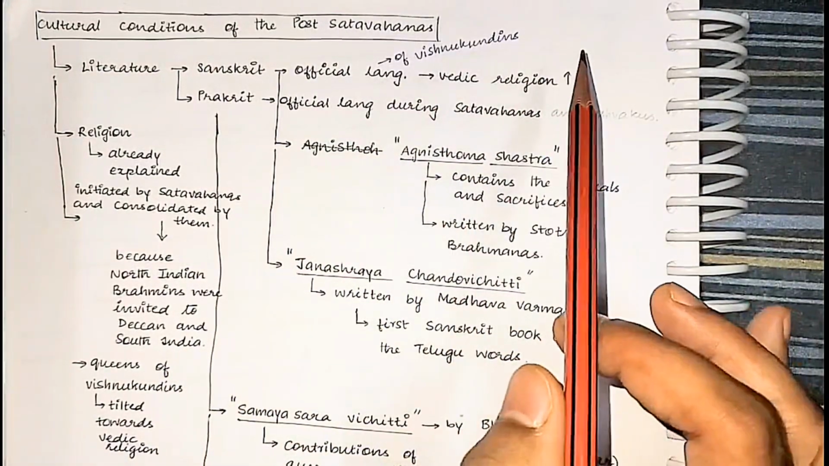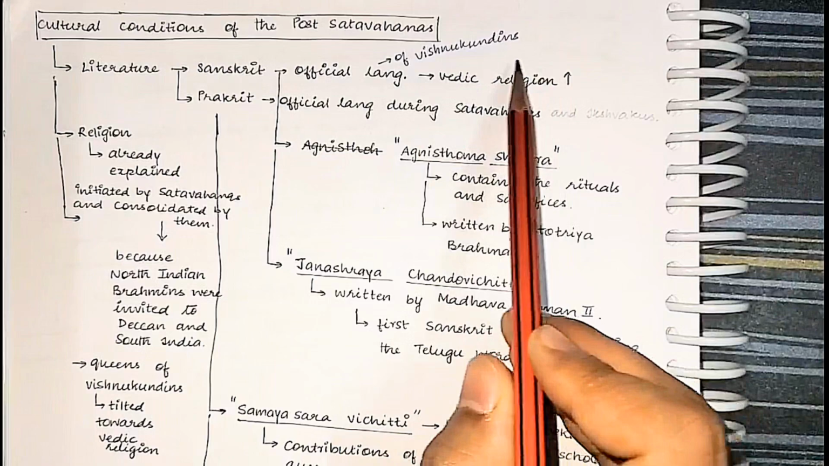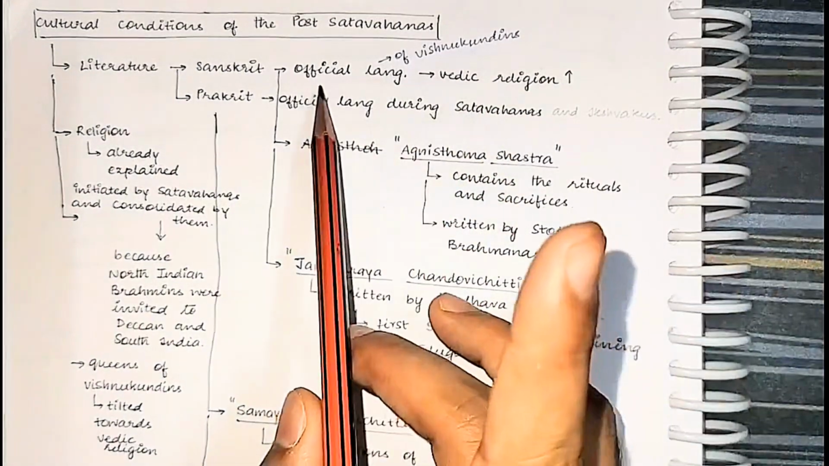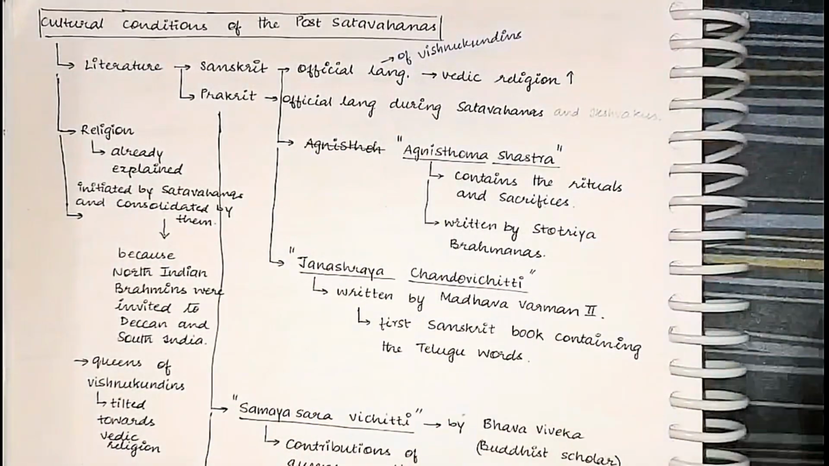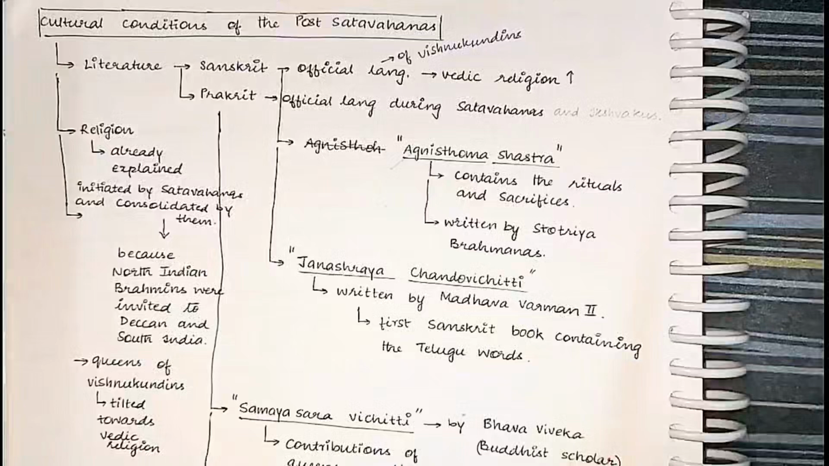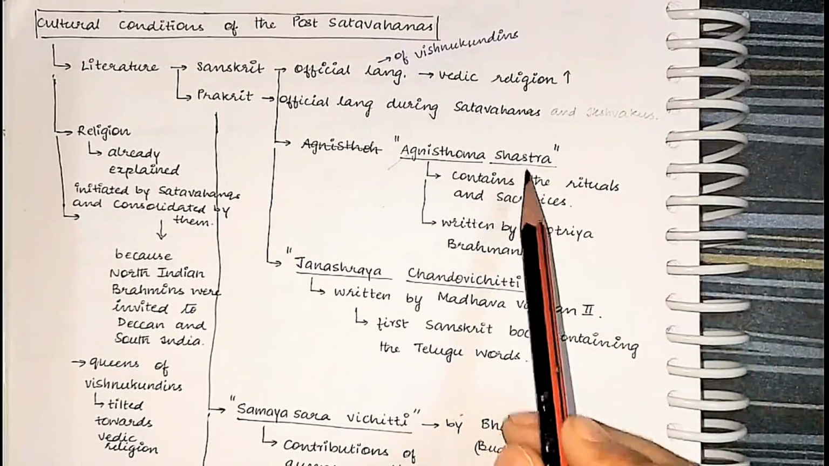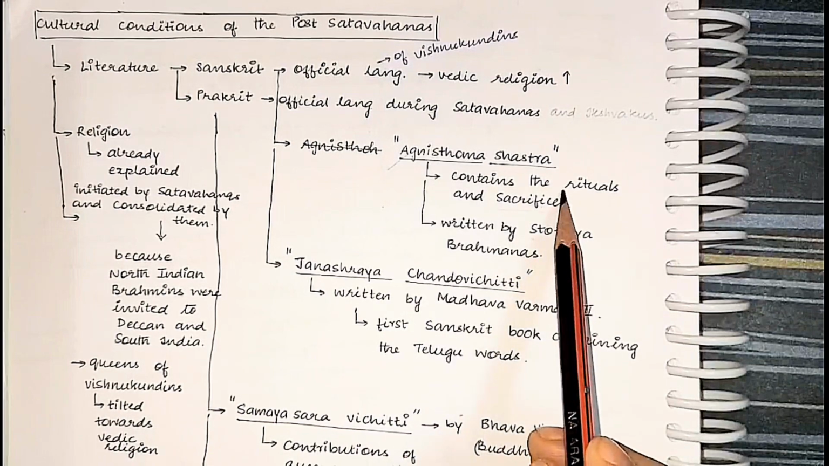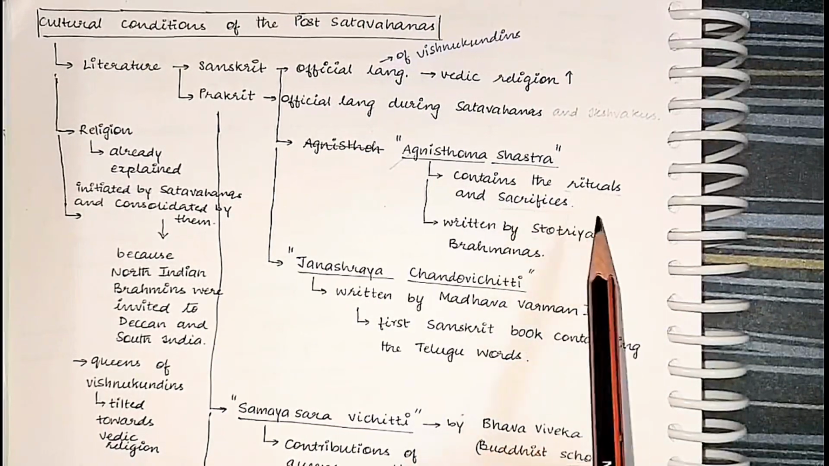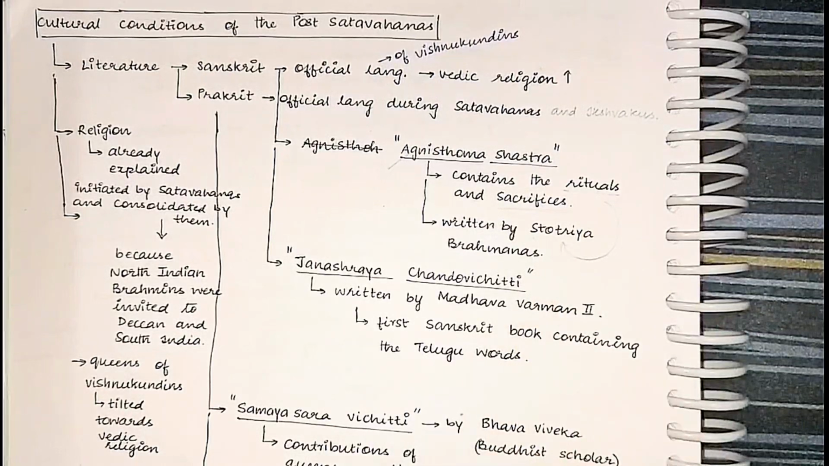It was the official language of Vishnu Kundins. It shows that the Vedic religion was increasing in prominence, right from the Shatavahanas to Ikshvakus to Vishnu Kundins. Prakrit was the official language of Shatavahanas and Ikshvakus, as we have seen. And to quote that, the Sanskrit literature flourished. You can quote this one, Agnisthoma Shastra, where there were rituals and sacrifices written. And when we are talking about the rituals and sacrifices, we will be talking about the Stotriya Brahmins, not about the Niyoga Brahmins. That's it.